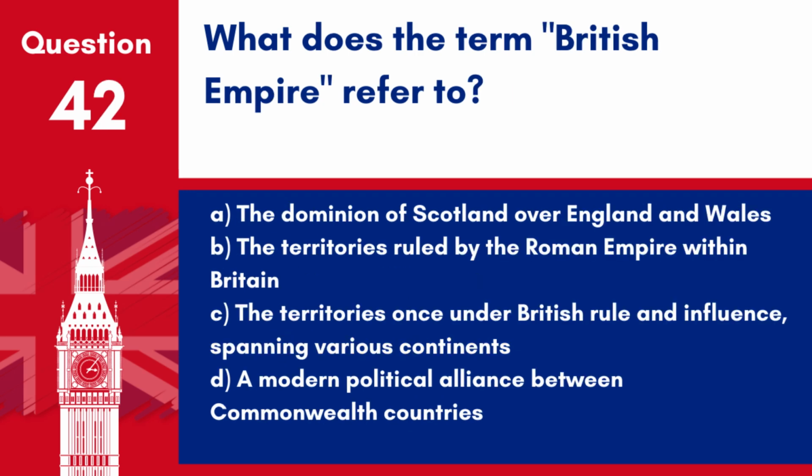Question 42. What does the term British Empire refer to? A. The dominion of Scotland over England and Wales. B. The territories ruled by the Roman Empire within Britain. C. The territories once under British rule and influence, spanning various continents. D. A modern political alliance between Commonwealth countries.